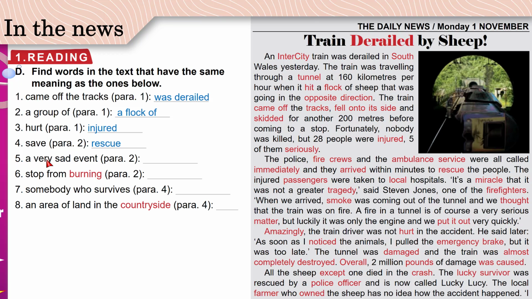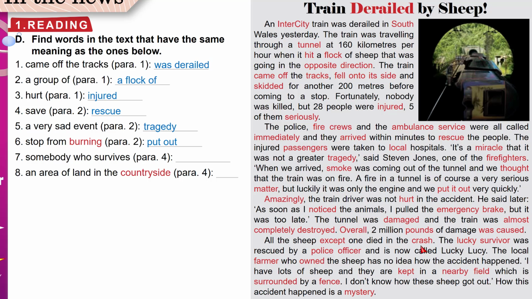5. A very sad event in paragraph 2. Tragedy. Very sad event. 6. Stop from burning. When something is burning, it's on fire. When you stop it from being on fire, you put it out. 7. Somebody who survives, who stays alive in paragraph 4 is a survivor.